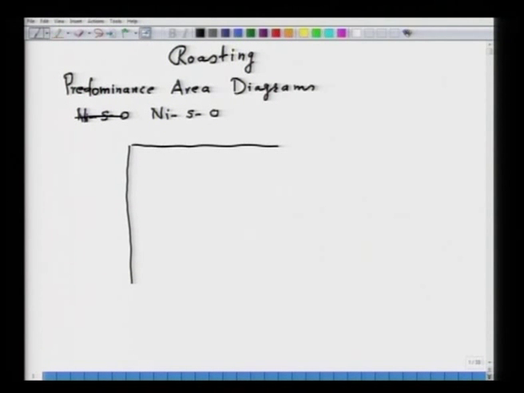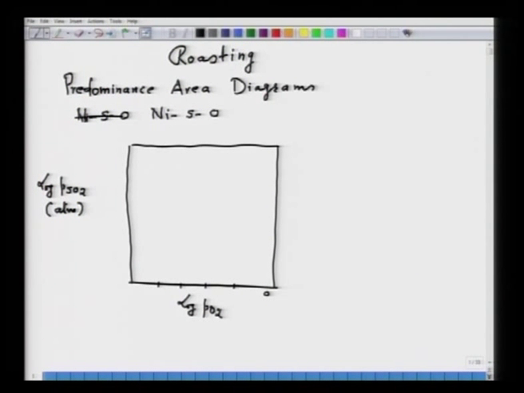The axes are log of PSO2 in atmosphere and log of PO2, and the scales are, say, minus 20, minus 16, minus 12, minus 8, minus 4 on one axis, and on the other it starts from minus 12, then minus 8, minus 4, 0, 4 and 8.